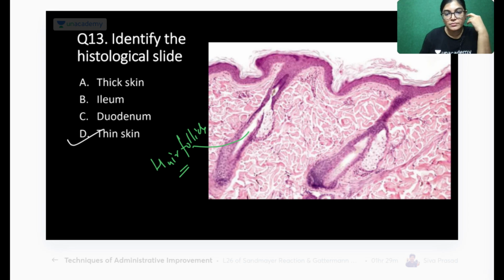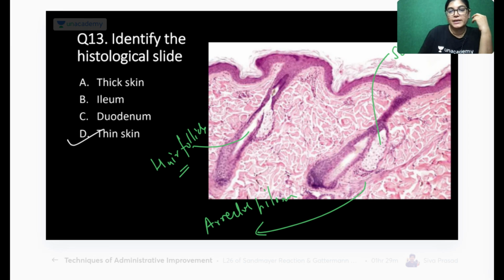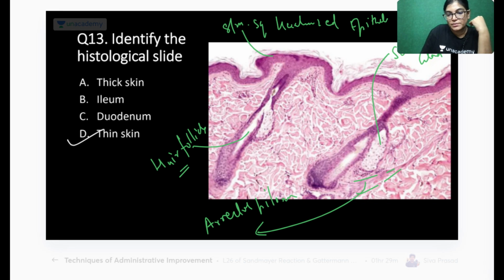Hair follicles are visible. These are a few erector pili muscles. These are a few sebaceous glands. So sebaceous gland is there, erector pili is also there. These muscles are smooth, and the lining epithelium is stratified squamous keratinized epithelium.